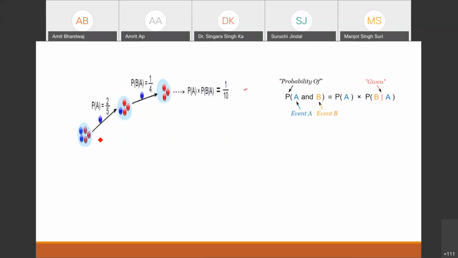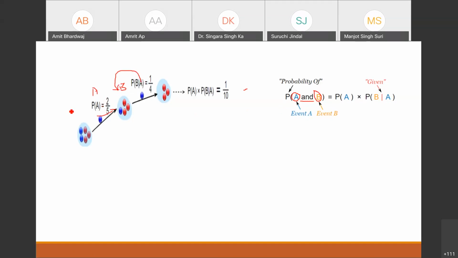Okay. So from this tree, what we can find out, this is the part of the tree. So we want the probability of A and B. These A and B are the events basically. One event is A and this is the second event. You can name it as A, you can name it as B. So if we are interested in the probability of A and B, we need to find this probability and the probability of B when A is given.